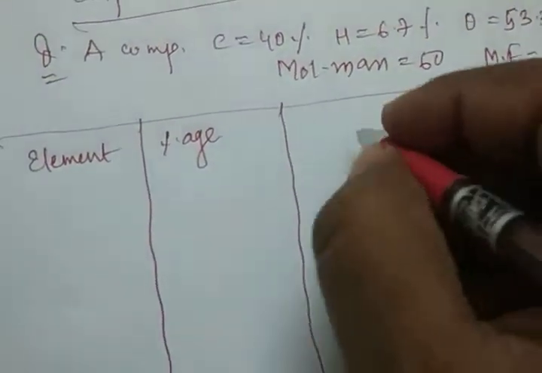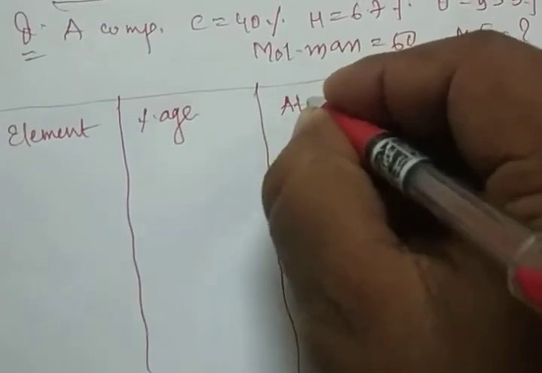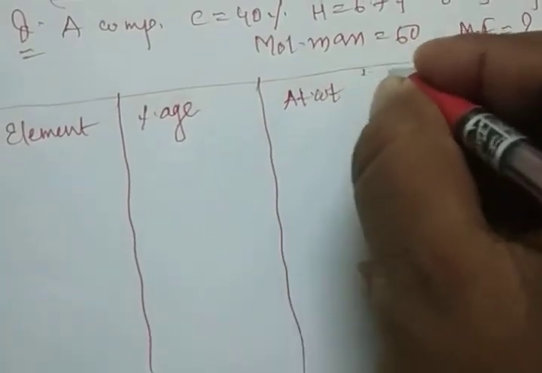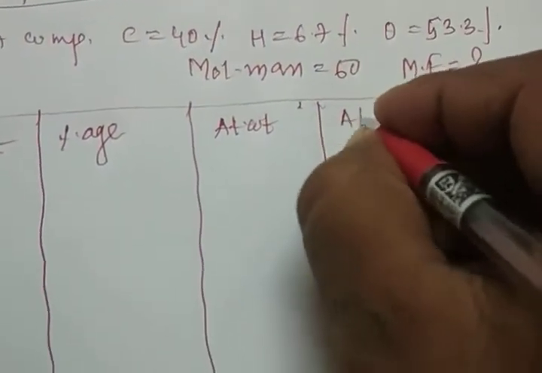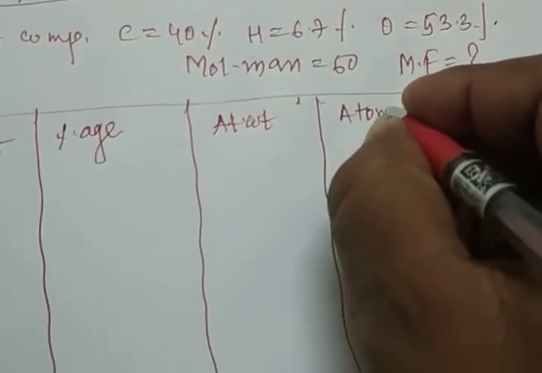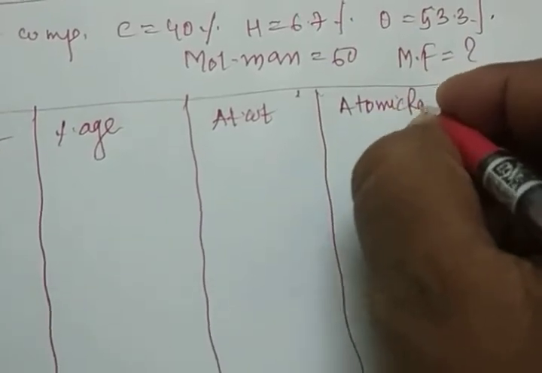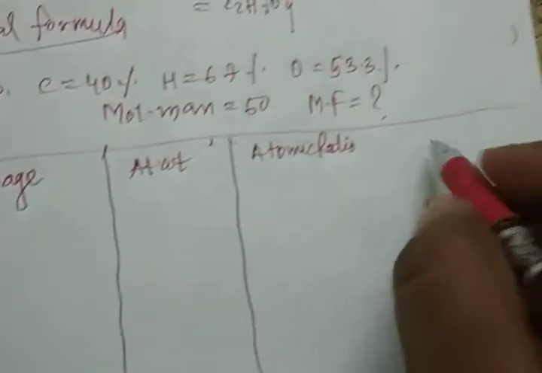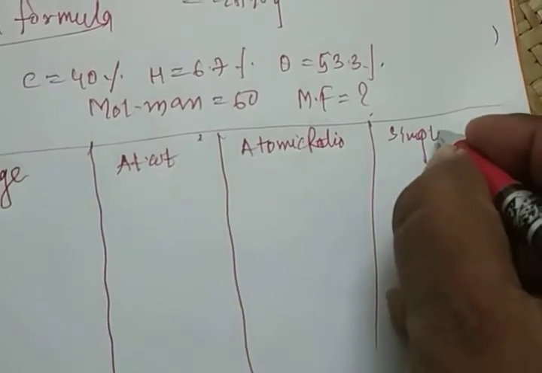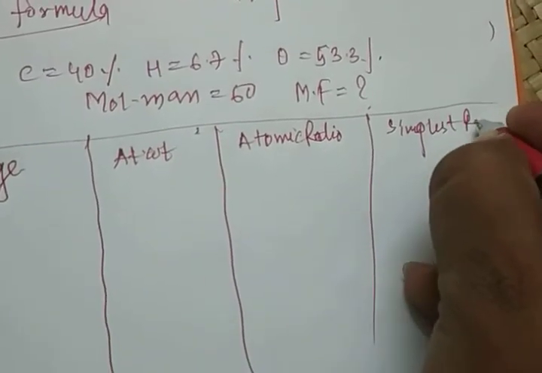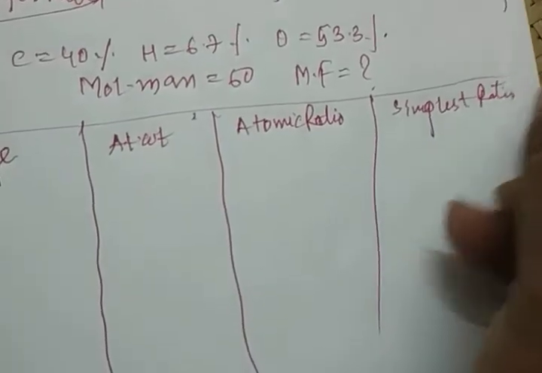The third column is atomic weight. The fourth column is atomic ratio. And the last column is simplest ratio.